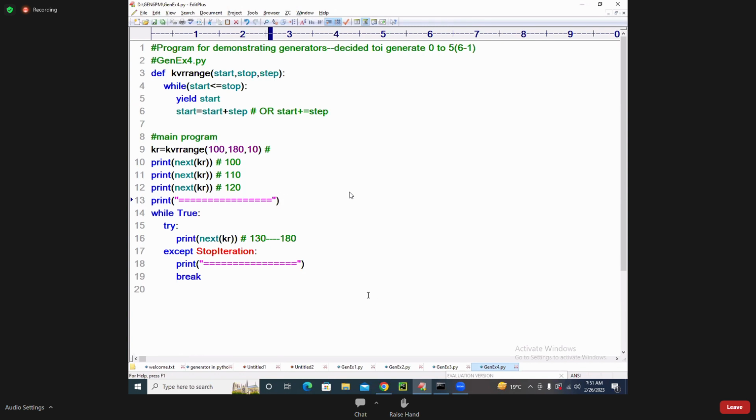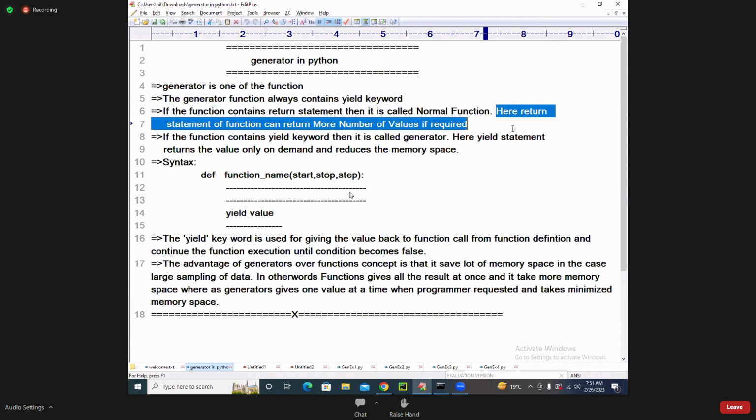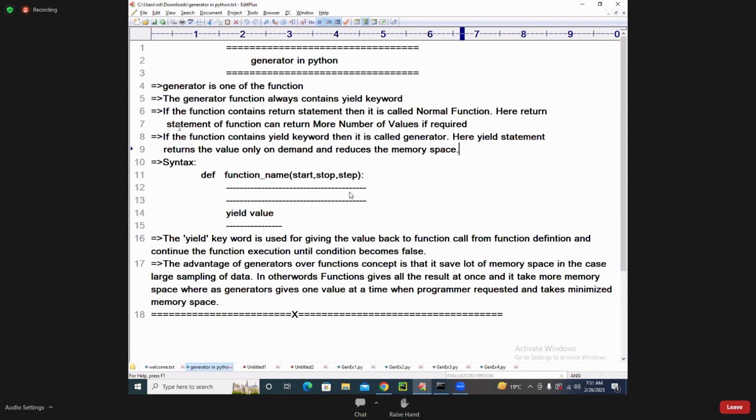So coming to the point of it, let us go to the concept here. Please look into the concept, students, all of you. Generator is one of the functions. The generator function always contains a yield keyword. If a function contains a return statement, then it is called a normal function. The return statement of a function can return more number of values if required.